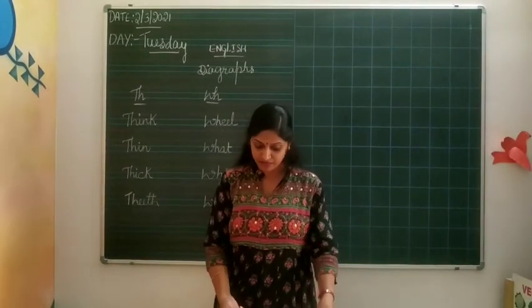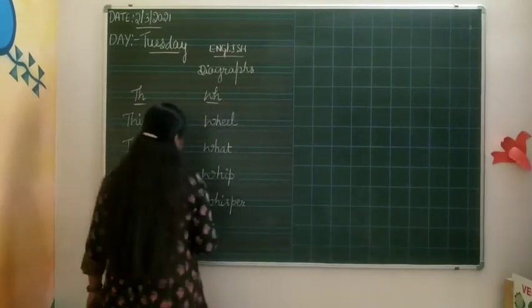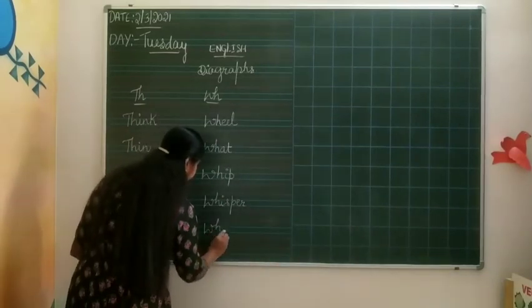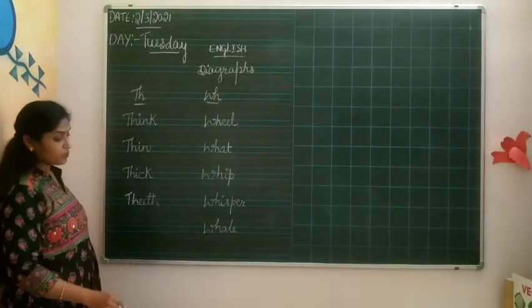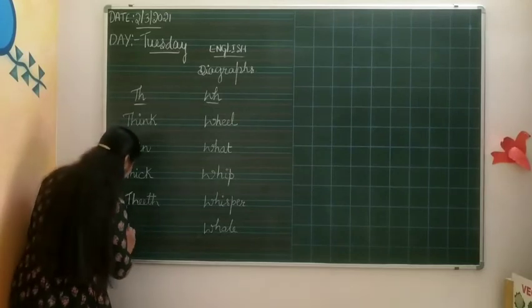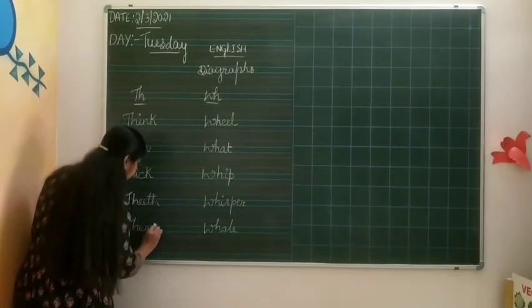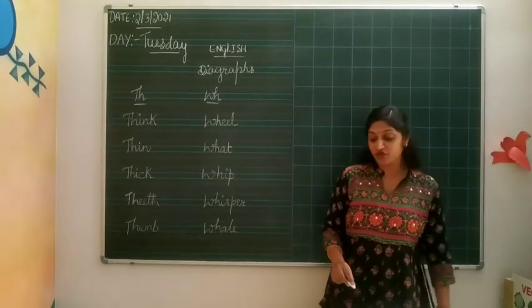Can you remember? Whale. Okay, like this, so many words are there. I'll write thumb. So many are there. I have taken some for your example.